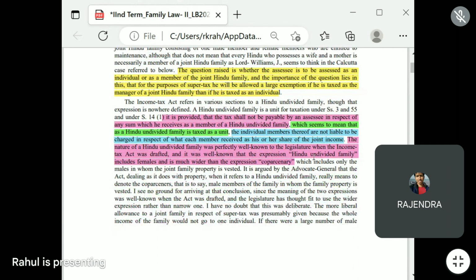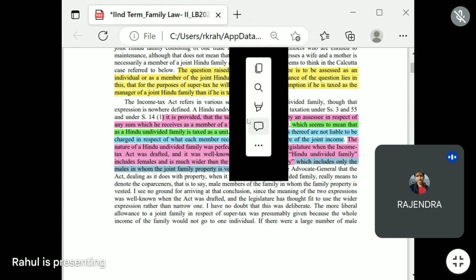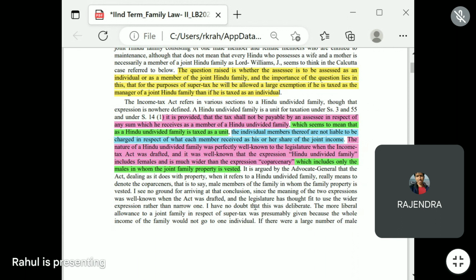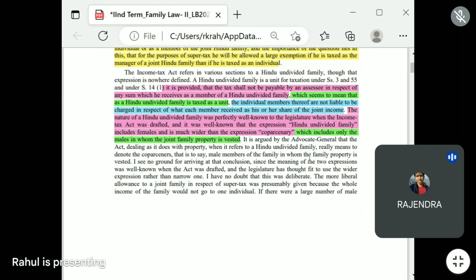It is argued by the Advocate General that the Act, dealing as it does with property, when it refers to a Hindu undivided family really means to denote the coparceners, that is to say, male members of the family in whom the family property is vested.